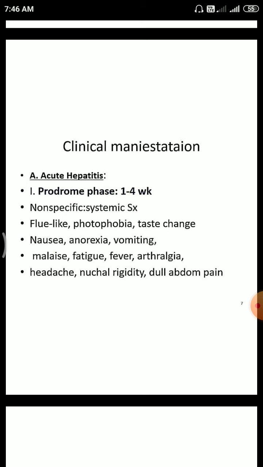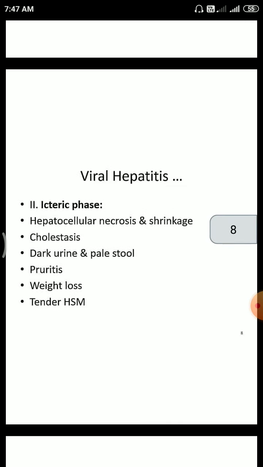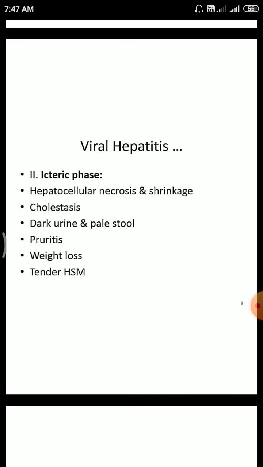Then clinical manifestations. First, acute hepatitis has a prodromal phase. It lasts 1 to 4 weeks. Non-specific systemic symptoms include flu-like illness, photophobia, taste change, nausea, anorexia, vomiting, malaise, fatigue, fever, arthralgia, headache, nuchal rigidity, and dull abdominal pain. Then the icteric phase. During the icteric phase, hepatocellular necrosis and shrinkage occur, with cholestasis, dark urine and pale stool, pruritus, weight loss, and tender hepatomegaly.